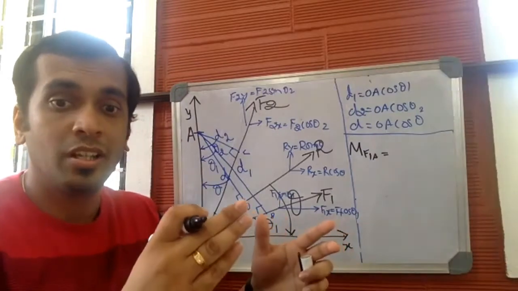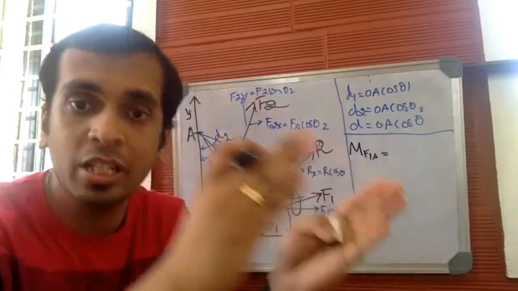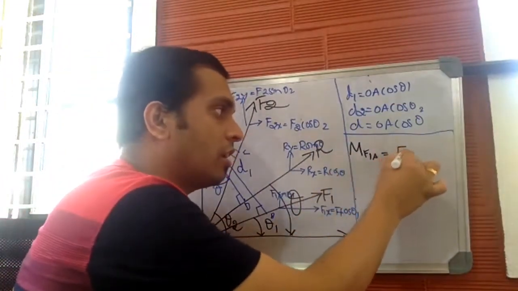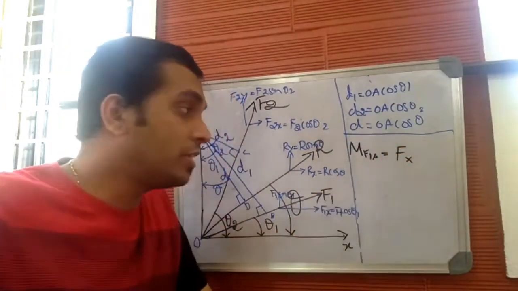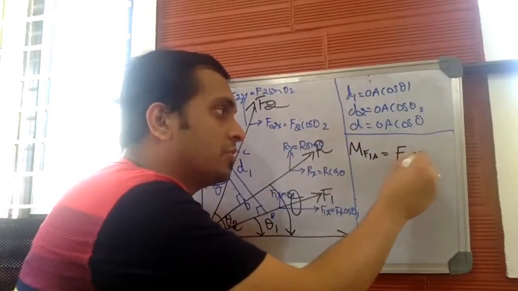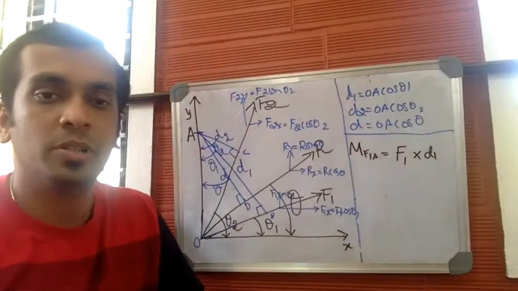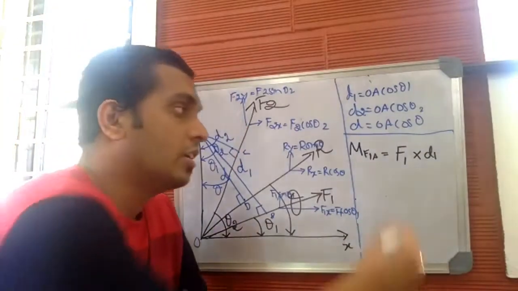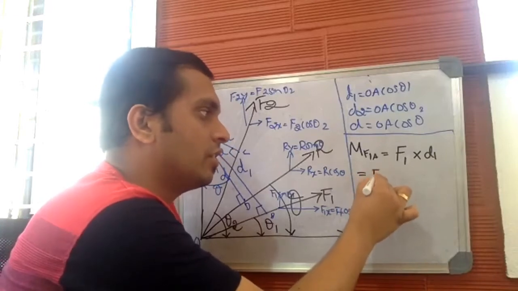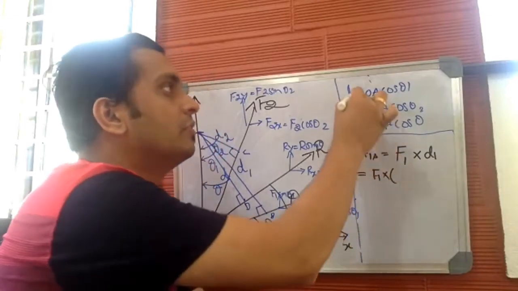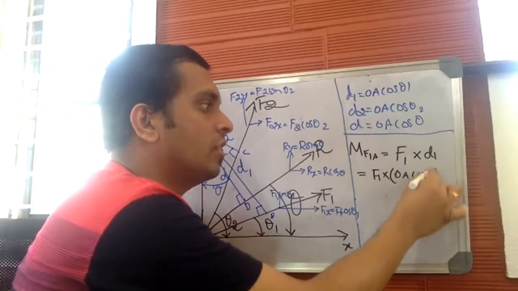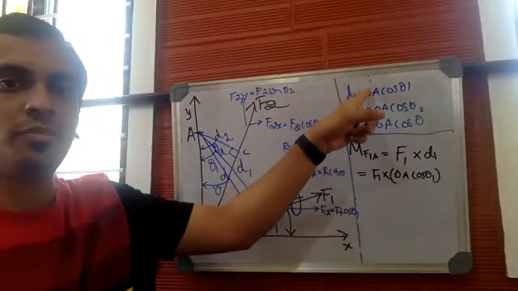So what is moment? It is the product of the magnitude of force and the perpendicular distance. What's the magnitude of force here? Magnitude of force is F1. And what's the perpendicular distance? Perpendicular distance is D1 in this case. So let us simplify this further. F1 into D1. We know the value of D1. D1 is OA cos theta 1.